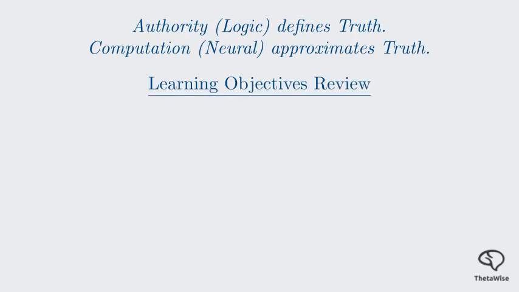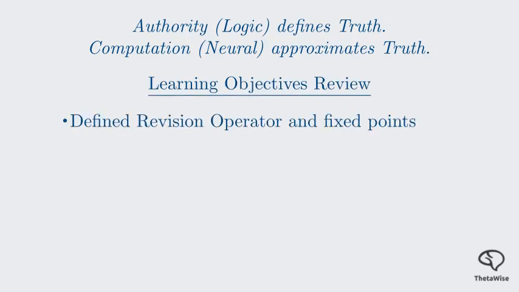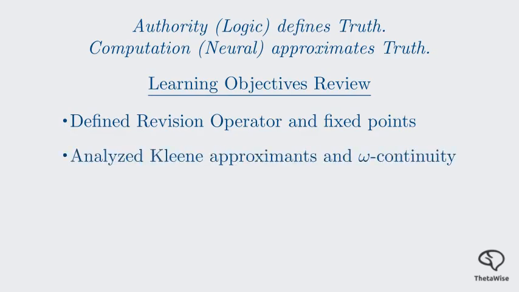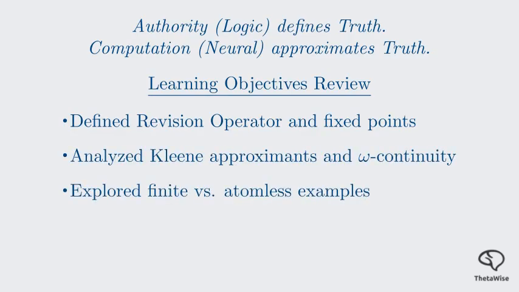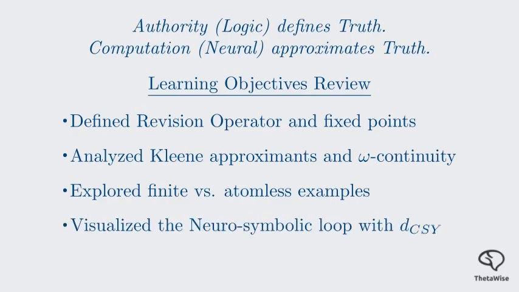Let's review our learning objectives. We defined the revision operator and its fixed points, analyzed Kleene approximants and omega continuity, explored finite versus atomless examples, and visualized the neuro-symbolic loop with the CSY metric. We've seen how the CSY metric allows us to quantify the gap between our neural approximation and the symbolic ideal. By iteratively closing this gap, the neuro-symbolic loop enables a system that is both sub-symbolically flexible and symbolically grounded.